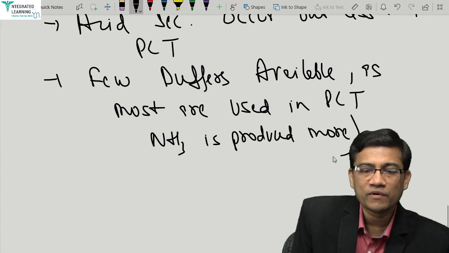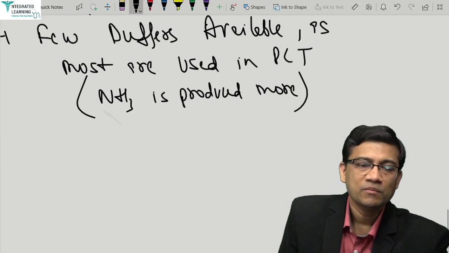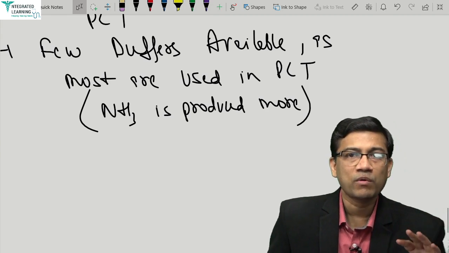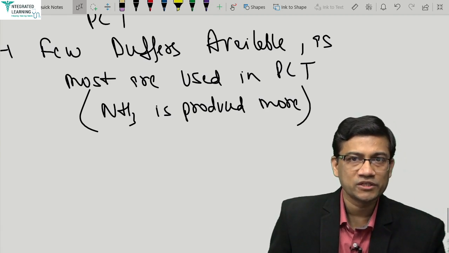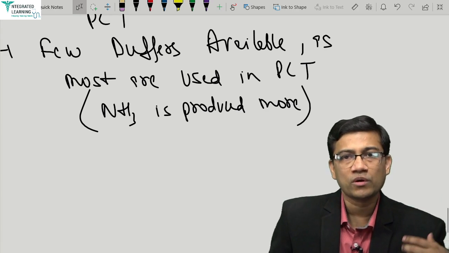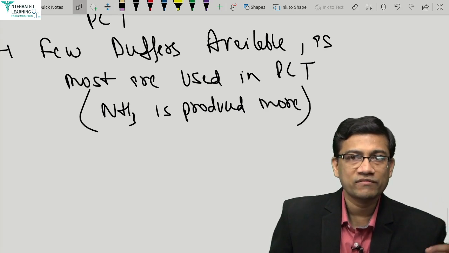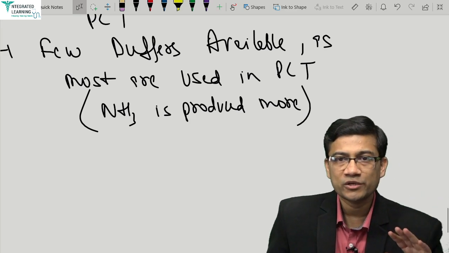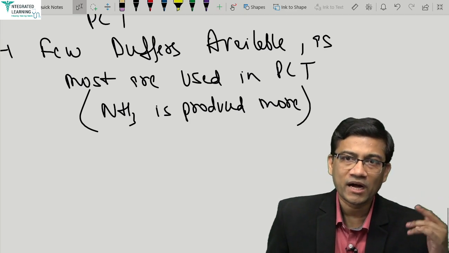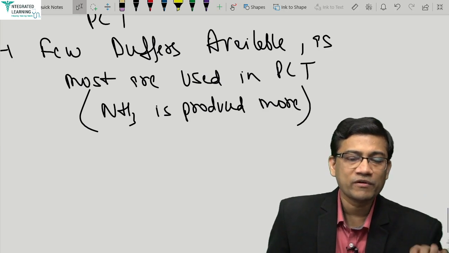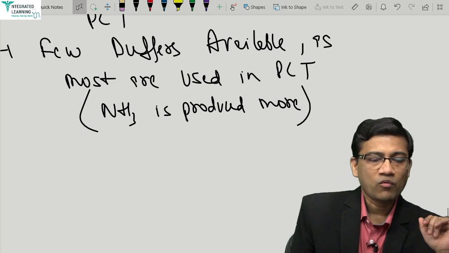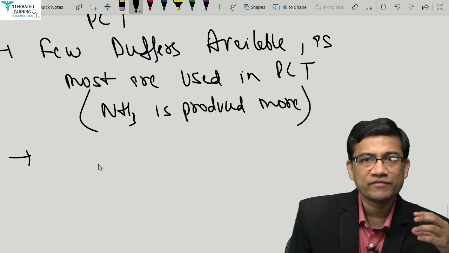Although ammonia is the main buffer in the PCT too, which buffer does the distal tubule use more and more? Ammonia. So in any problem of the kidney, urine pH, the distal tubule starts making more and more ammonia. Ammonia is a very important buffer in the distal tubule, although bicarb, phosphate are mainly used in the PCT. But what buffer becomes very important in the distal tubule? Ammonia.